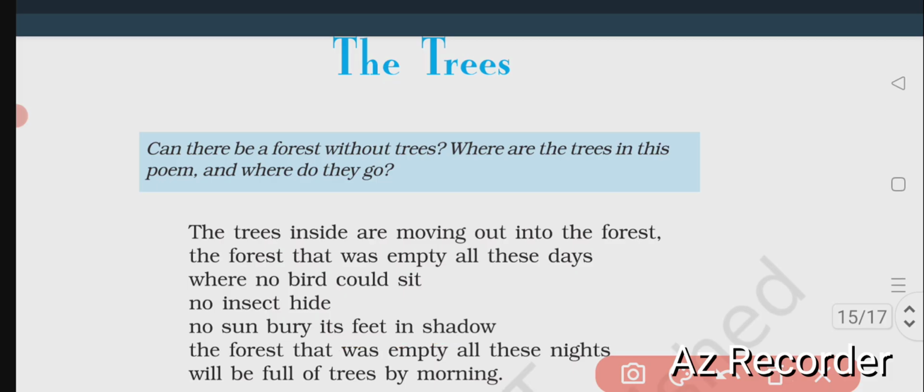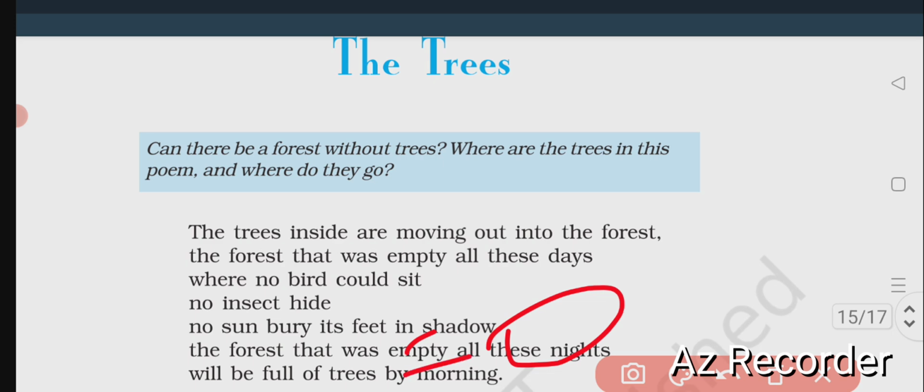The forest that was empty all these nights, because there was no forest at all outside of the house. So the forest is totally empty. There is no tree at all. But now it will be full of trees by morning. By the morning, the forest will be full of trees.